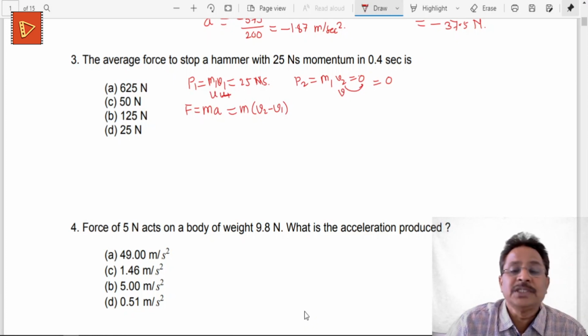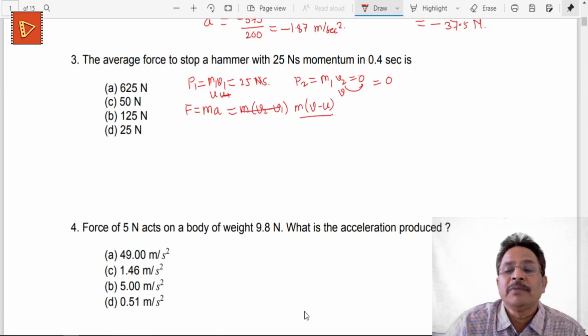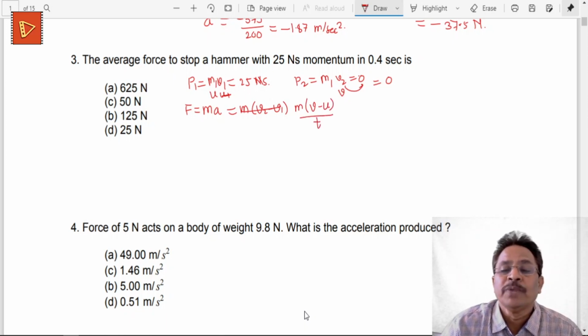So I can use this formula here: m into final velocity minus initial velocity, divided by the time required for that. So mass into acceleration, this formula is used here. The initial momentum is given in this particular case, 25 Newton second. m1 is the mass of that object, which is not needed to be calculated here, and p2 is equal to m into v, which is supposed to be 0, and based upon that I can go for this calculation.